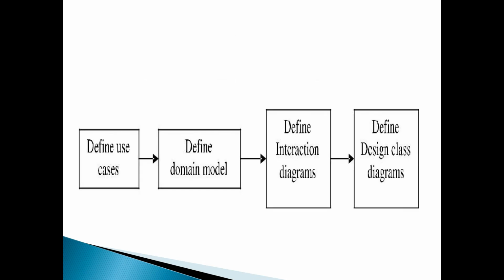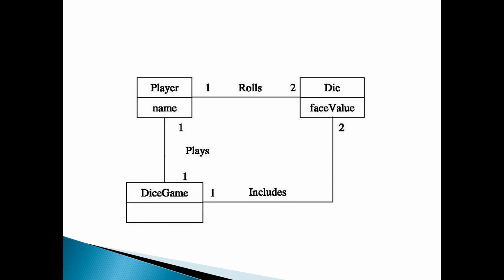So this is the diagram for the steps in OOAD. Define use cases and define domain model belong to the analysis part, and the interaction diagram and the design class diagram belong to the design part. Okay, see the diagram. It's a partial domain model.